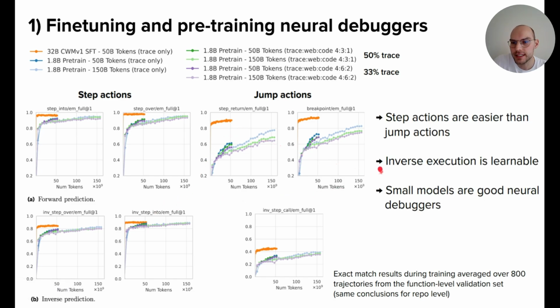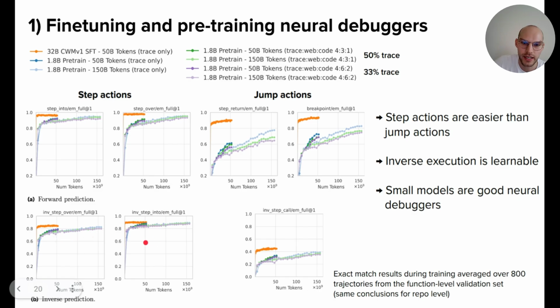And what we see is basically that the step actions are easier than the jump actions. So they achieve higher exact match performance when we compare the step actions to the jump actions. Same for forward and for inverse. What we also see is that inverse prediction is learnable. So we get some decent performance. It's a bit worse than forward, but it is very good.